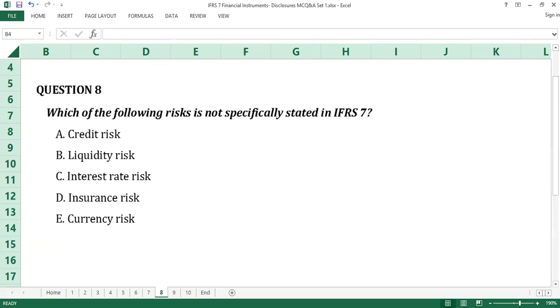Question number 8. The answer to question number 8 is D, insurance risk. Credit risk, liquidity risk, and market risk that is made up of interest rate risk, currency risk, and other price risk are specifically mentioned in IFRS 7. Insurance risk is not mentioned specifically. Insurance risk is the emphasis for the reporting of insurance contracts by an insurer or a reinsurer under IFRS 17 insurance contracts. D is the answer to question number 8.